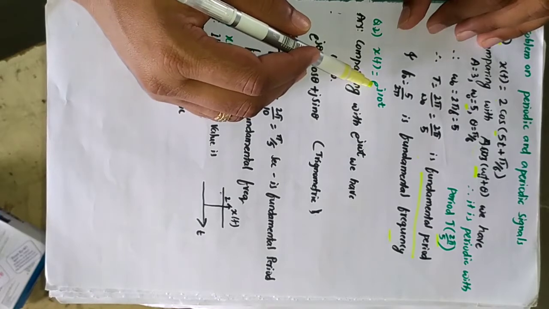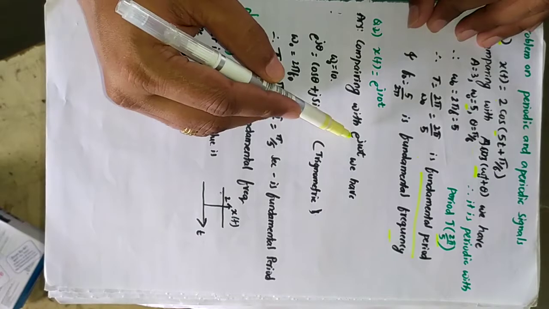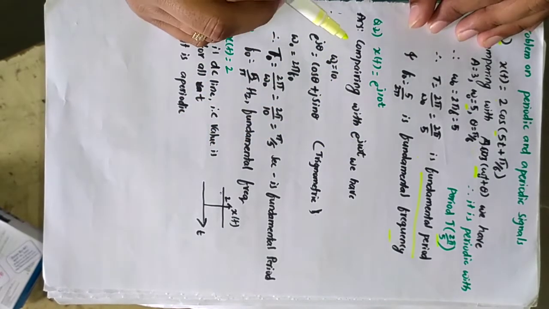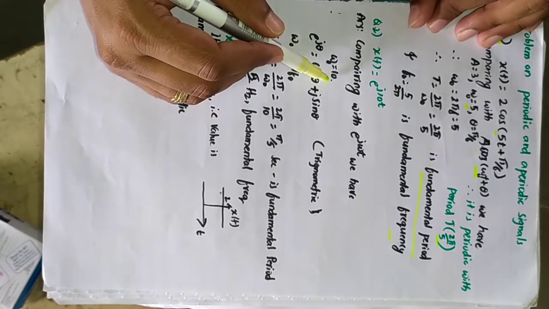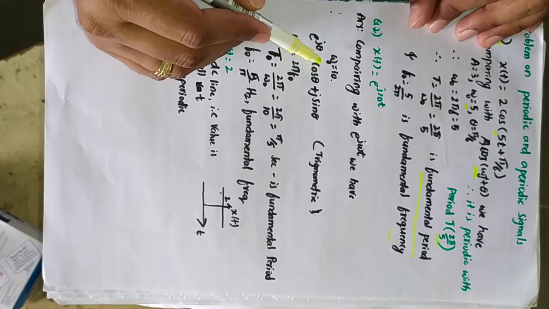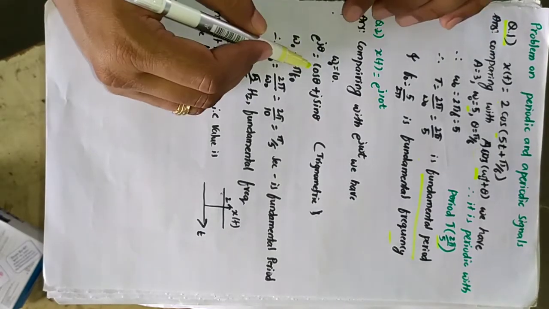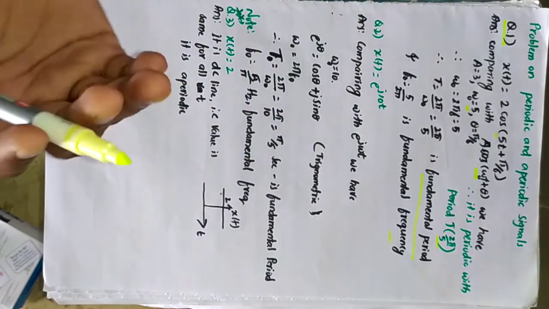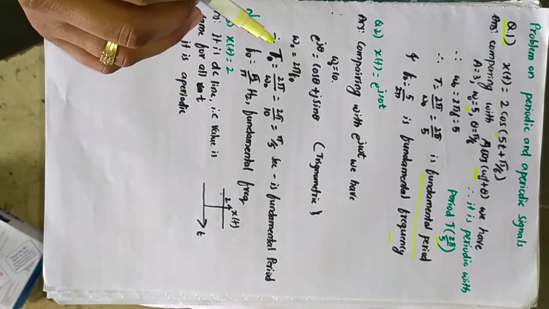So we can directly compare with the standard signal e power j omega t, and we get omega naught as 10 here. Also, e power j theta is equal to cos theta plus j sin theta. This is the trigonometric identity. Just go through it as a prerequisite; you need to learn these things. I will use them here.